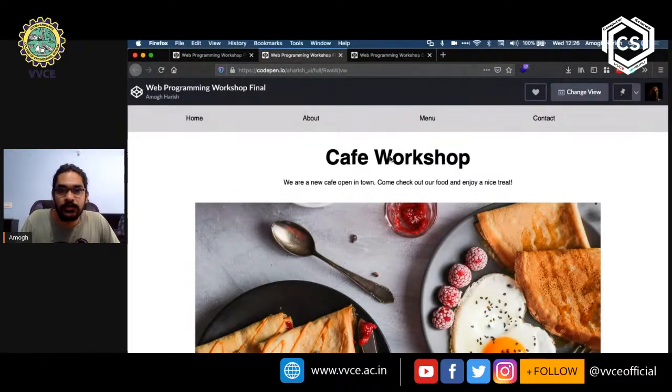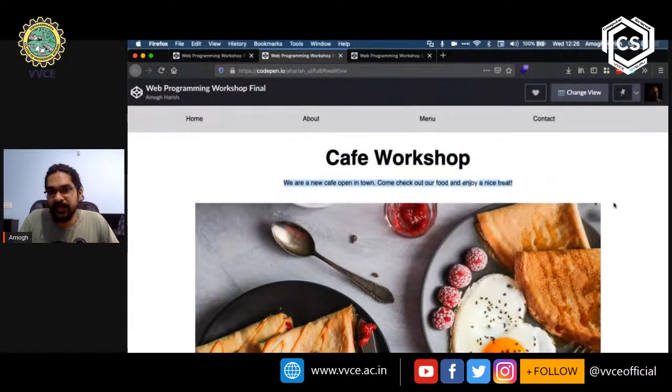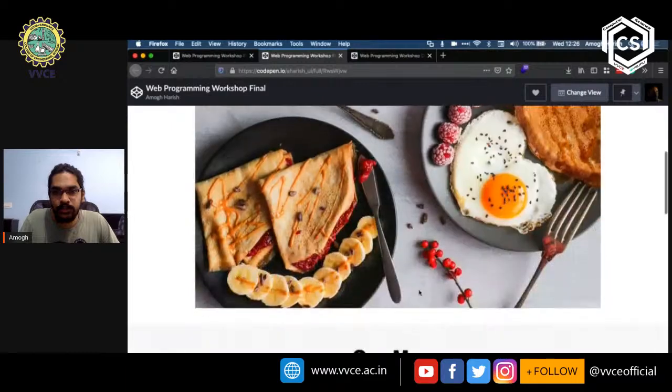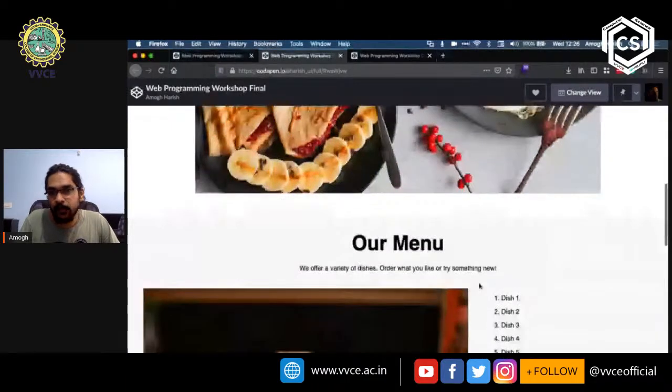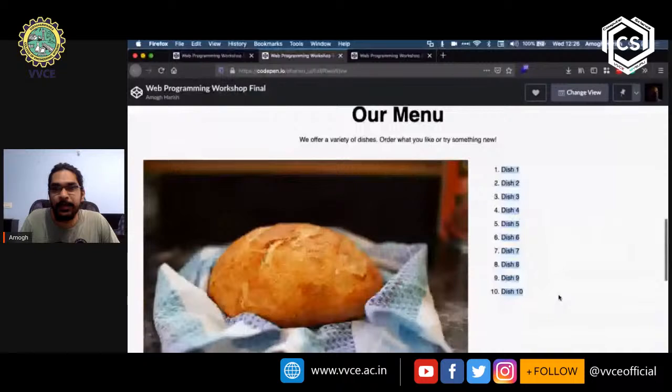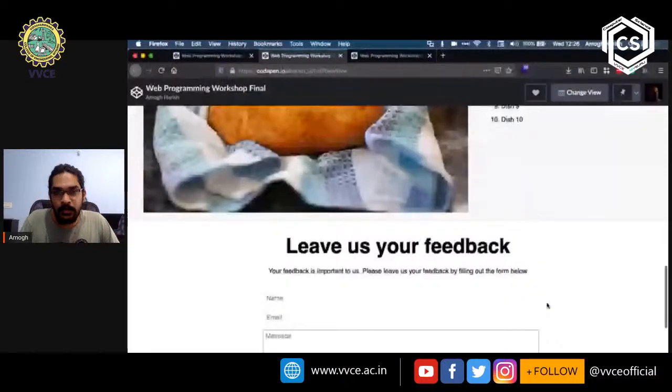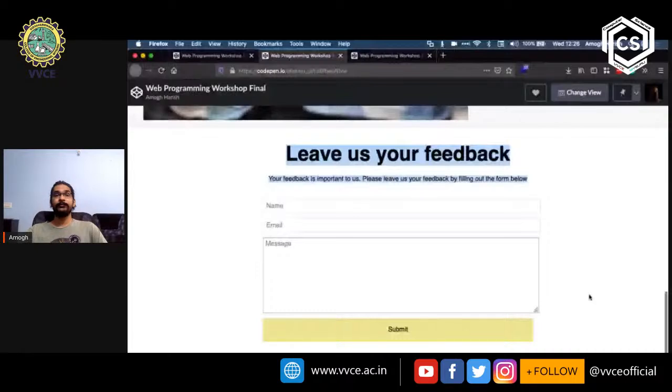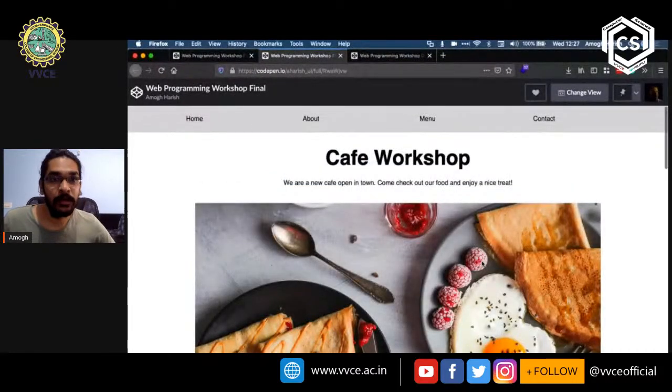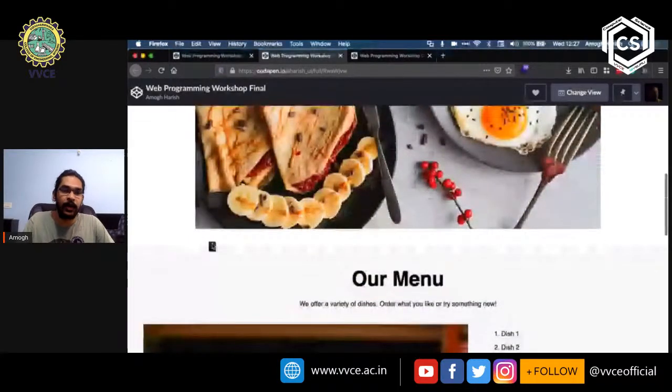So we have the name of the cafe at the top called Cafe Workshop. We have some text here. We have an image. We have a place where they're showing the items available on the menu, and it even has a form. And at the very top, we also have a list of menu items that, clicking on which will take you to different sections or different pages of the website.